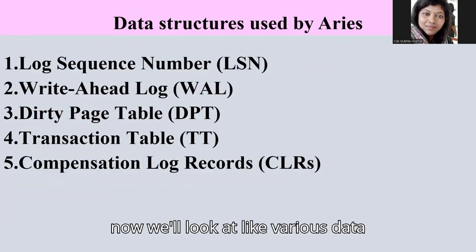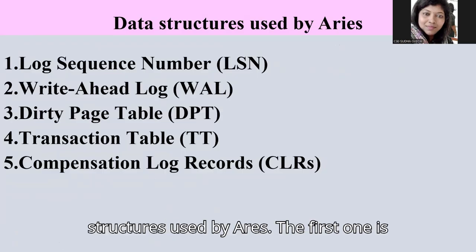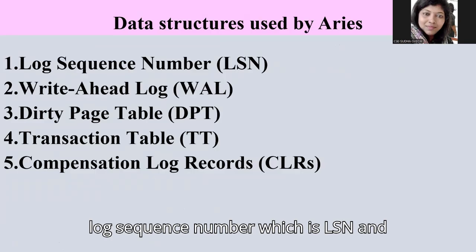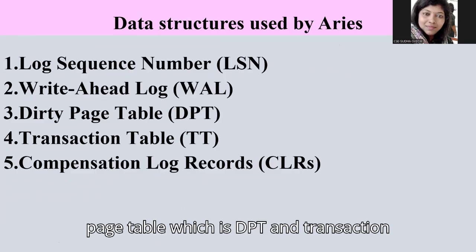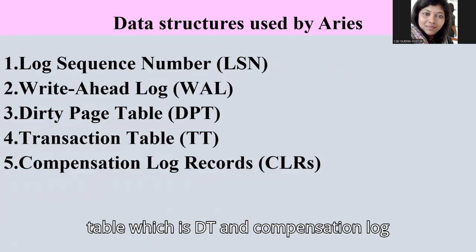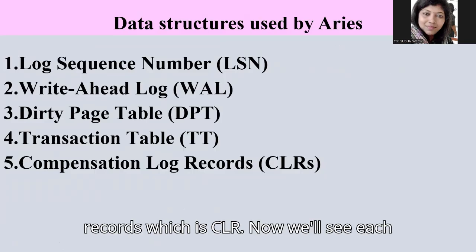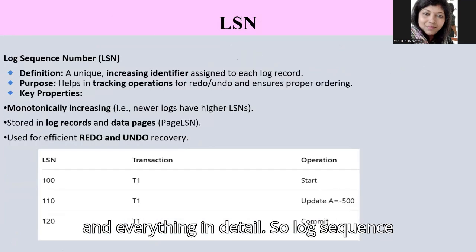Okay, fine. So now we'll look at the various data structures used by ARIES. The first one is the log sequence number, which is LSN, and write-ahead log, which is WAL, and dirty page table, which is DPT, and transaction table, which is TT, and compensation log records, which is CLRs. Now we'll see each of them in detail.